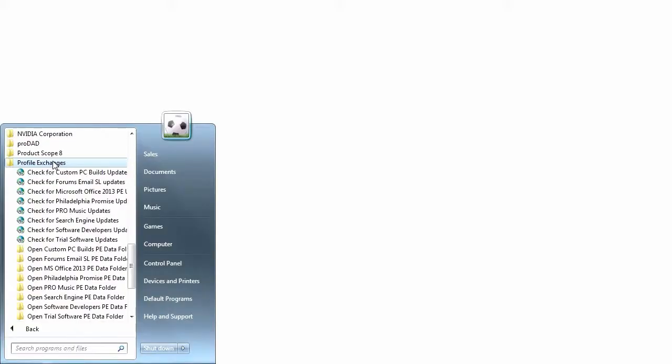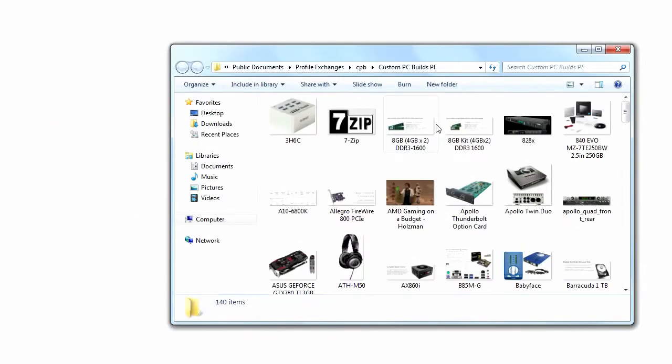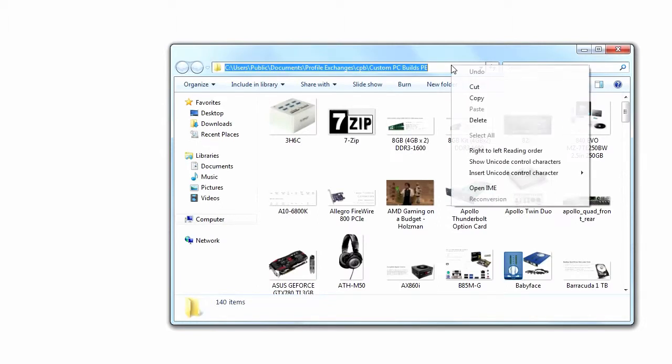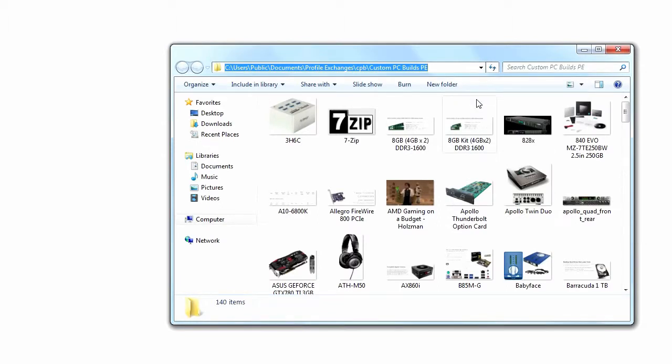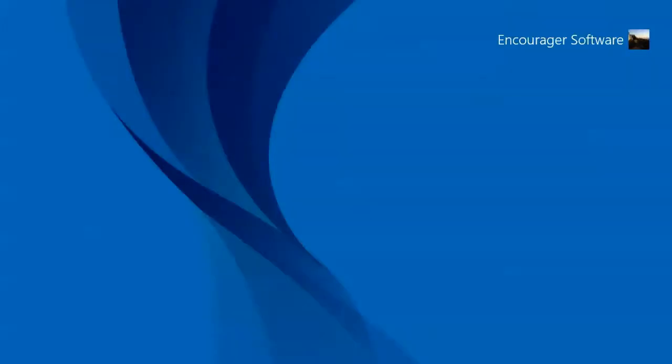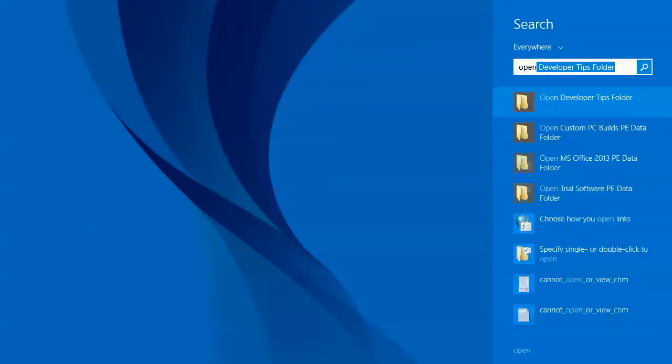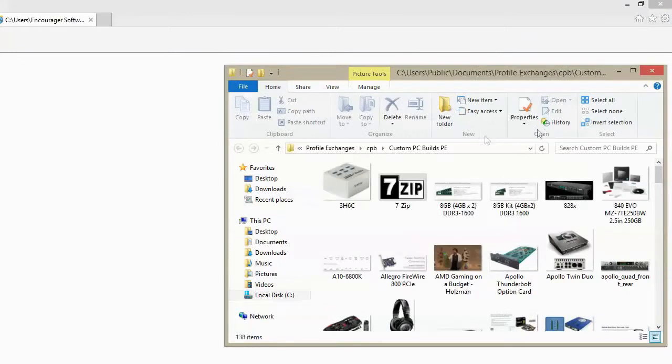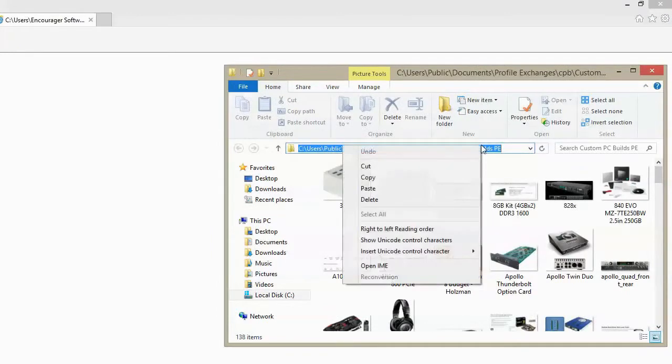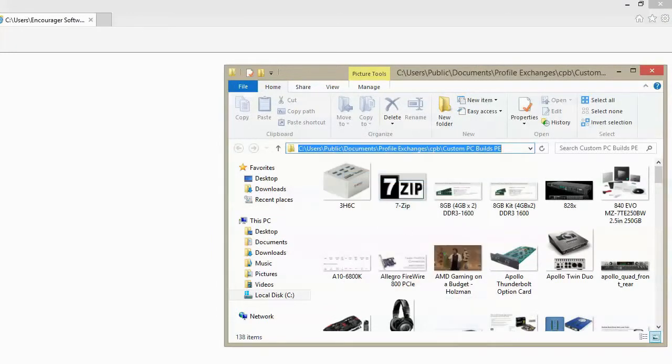As an alternative in Windows 7, at the Start menu, select Profile Exchanges. Then, select Open Custom PC Builds. Highlight the address and copy. In Windows 8.8.1, it's simply at the Start window, type in Open. Select the Open Custom PC Build selection, and again, copy the address location, the folder location for Custom PC Builds.